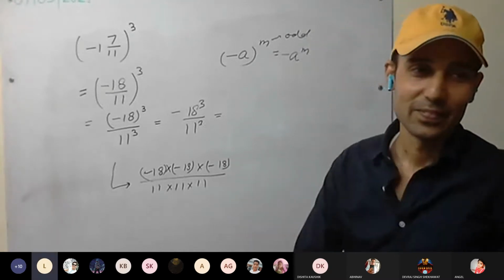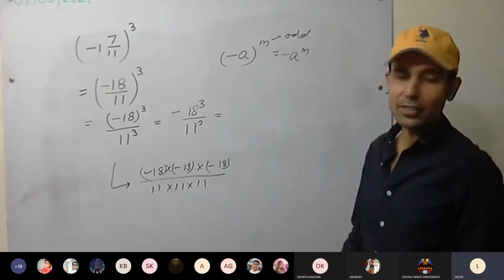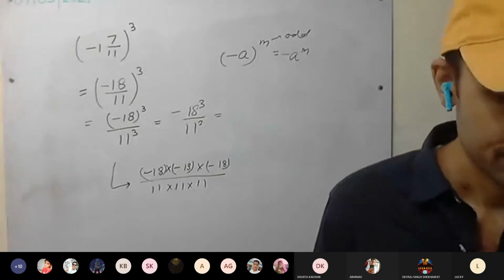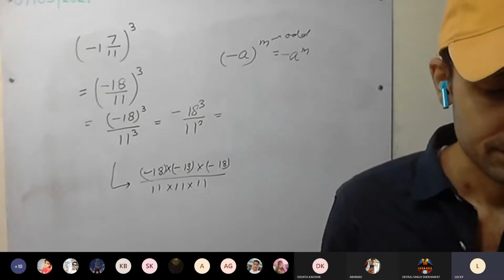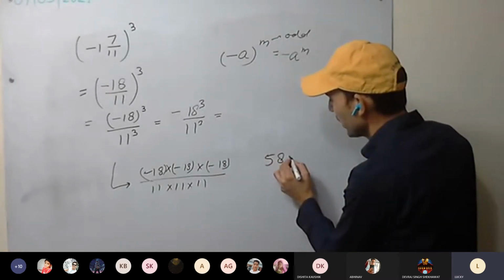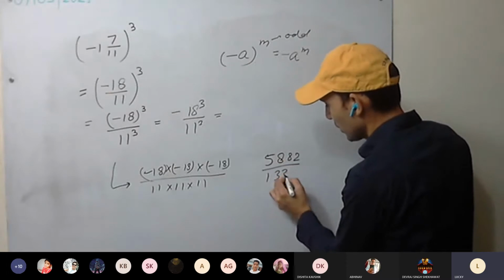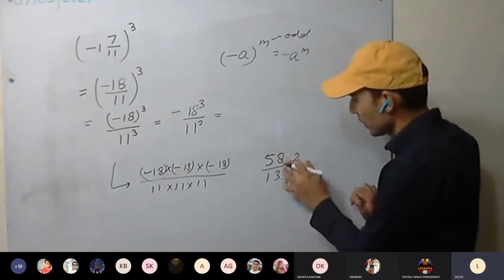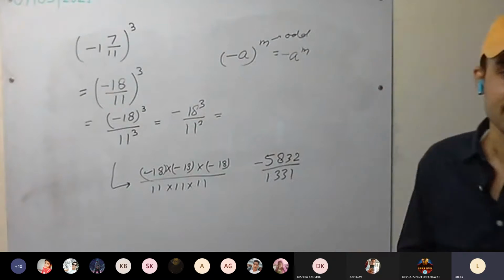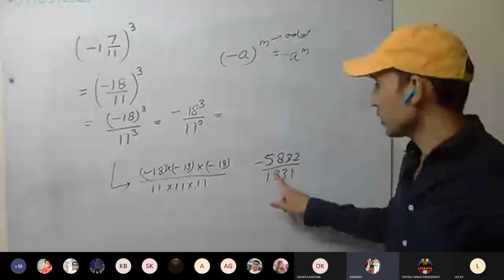So 12.25. We don't have to convert into decimal. How much you got? 5832 upon 1331. 5832. 32, sir. Okay. Something more? Minus sign. Good. Thank you. Okay. Next. Everyone have got this one?